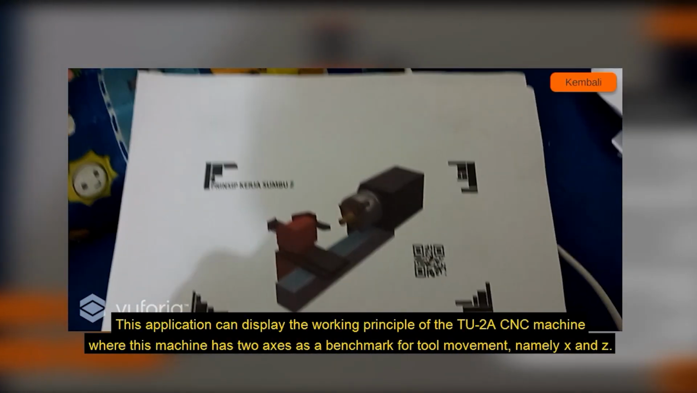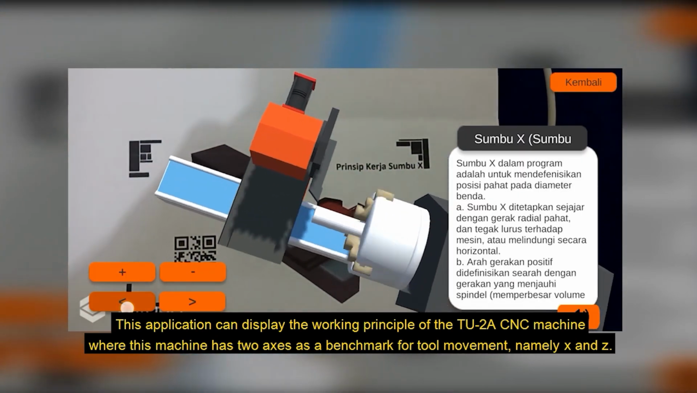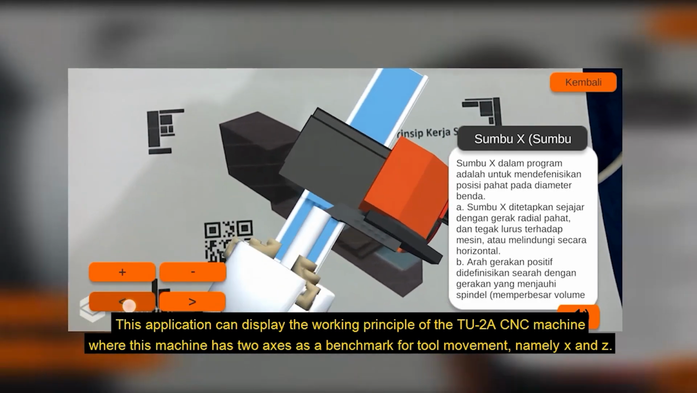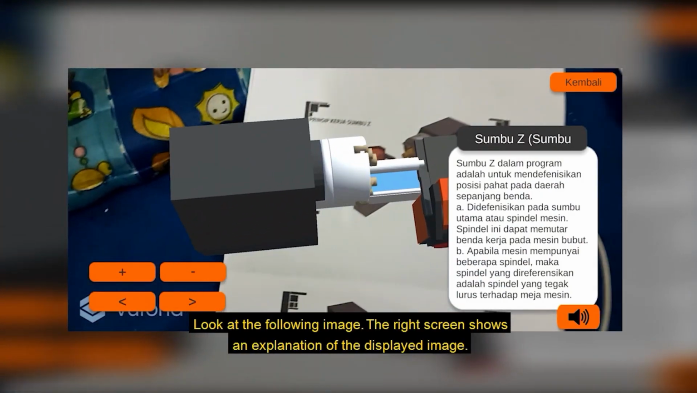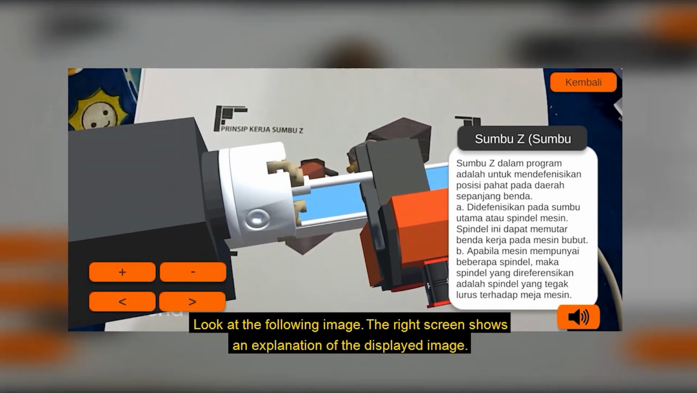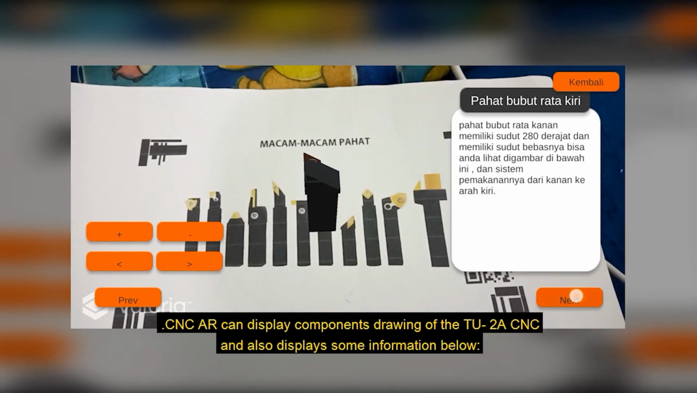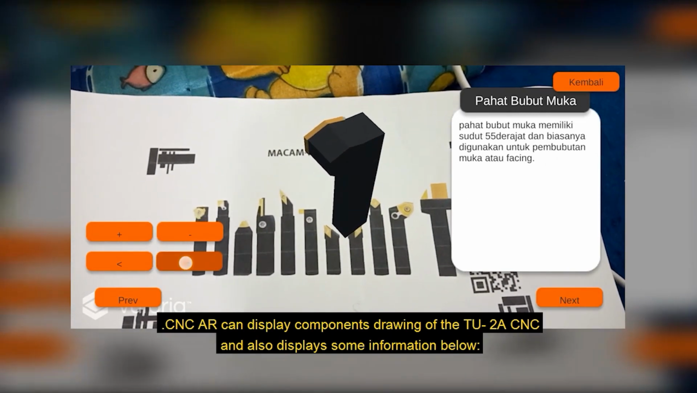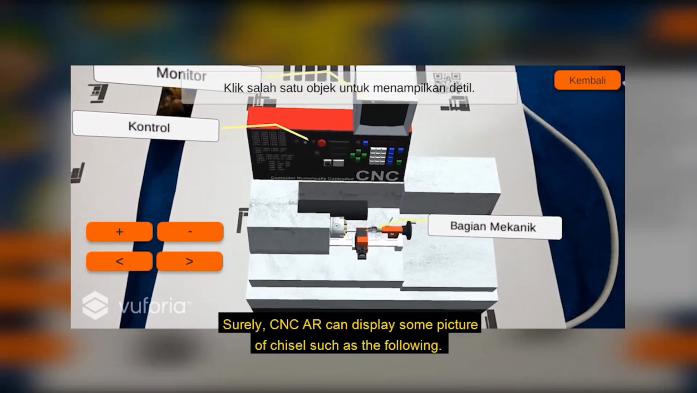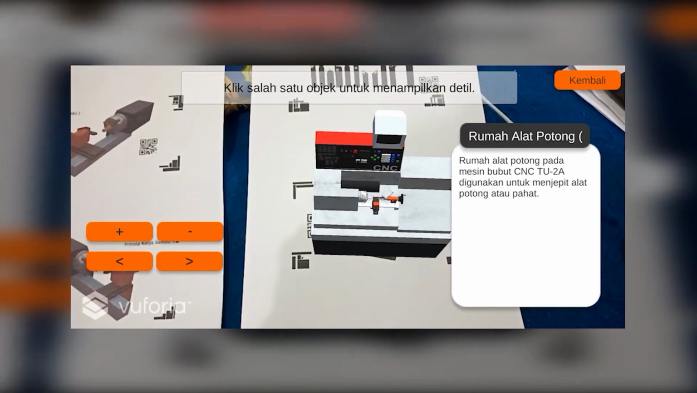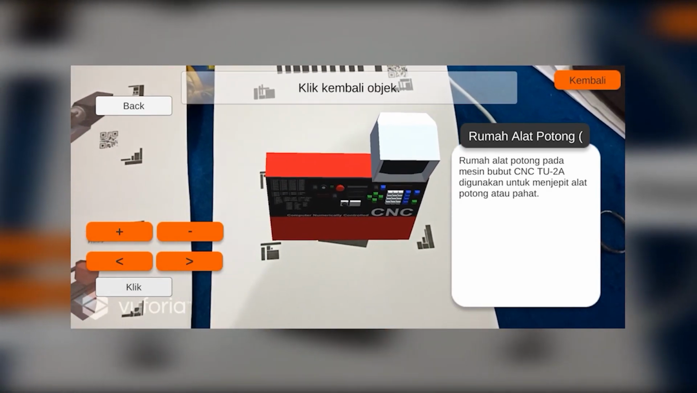This application can display the working principle of the TU UI CNC machine, where this machine has two axes as a benchmark for tool movement, namely X and Z. Look at the following image. The right screen shows an explanation of the displayed image. CNC AR can display component drawings of the TU UI CNC and also display some information below. Surely, CNC AR can display some pictures of chisels such as the following. Hope it has an impact on education, especially mechanical engineering.